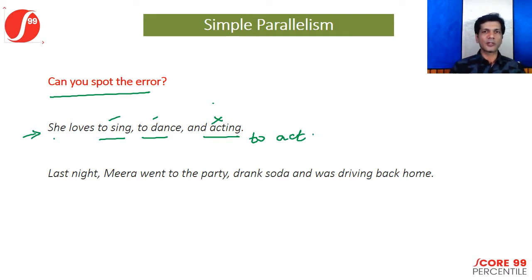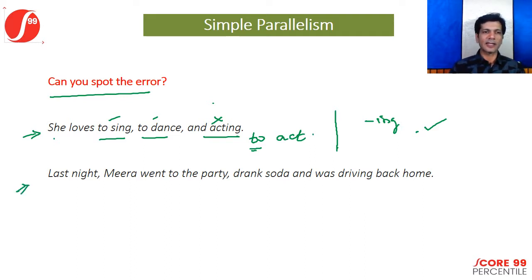Now here comes another question. Is this the only correct way of writing it? Do we have to change the ing form into an infinitive form, or can we also look at changing the infinitive forms to ing forms? Can we say she loves singing, dancing and acting? That would also be absolutely correct. There is nothing wrong with that either. So either way should be correct.